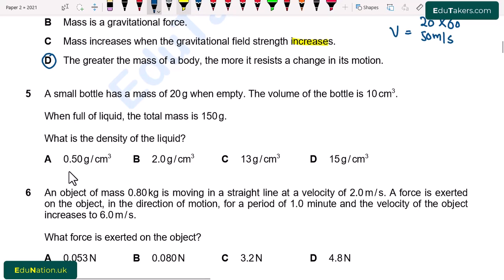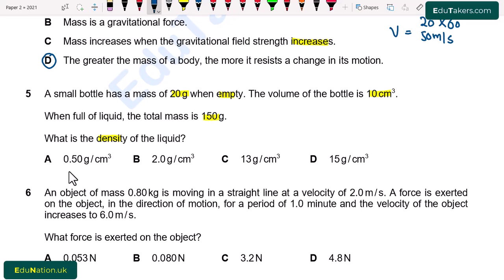Question number 5. A small bottle has a mass of 20 gram when empty. The volume of the bottle is 10 cubic centimeter. When full of liquid, the total mass is 150 gram. What is the density of the liquid? So here we have to find out the density of the liquid. For that we also have to know the mass of the liquid.